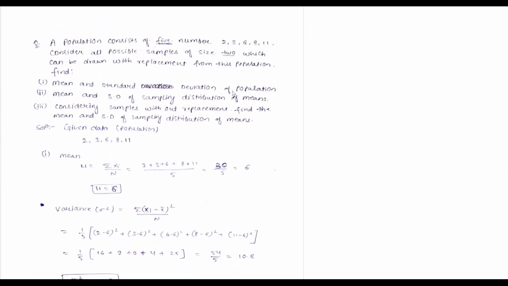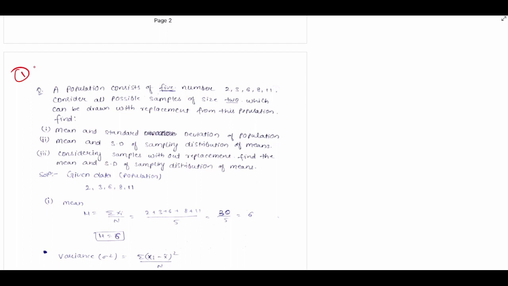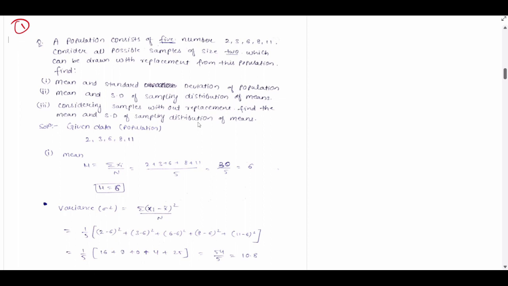Now we will move towards question number 1. Before solving the problem, first you have to read the problem properly and write down whatever is given in the question. So first we should collect the given data, and after that we should solve the problem. So read the question carefully first.